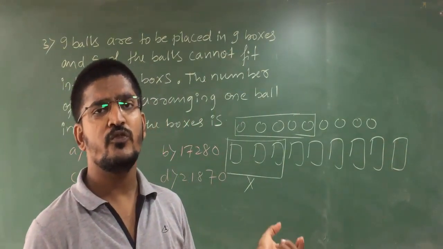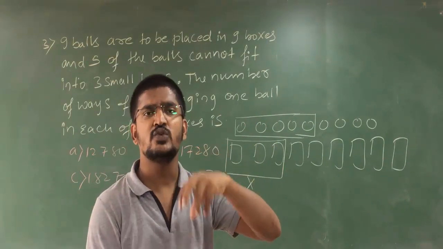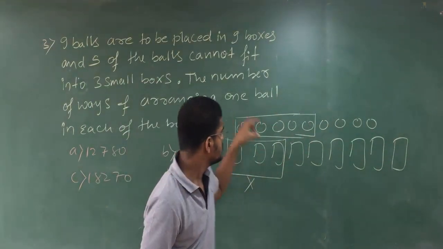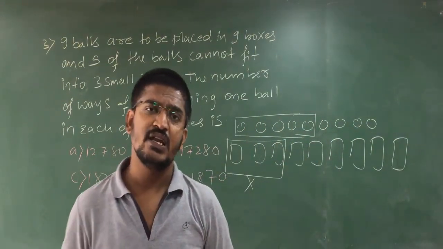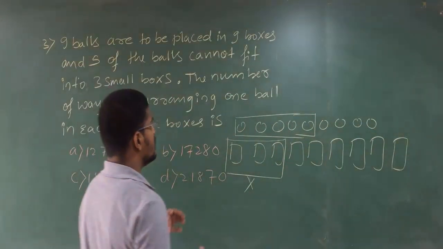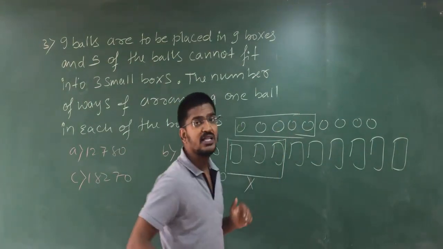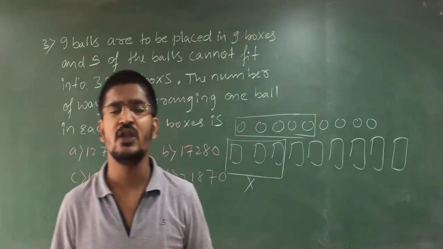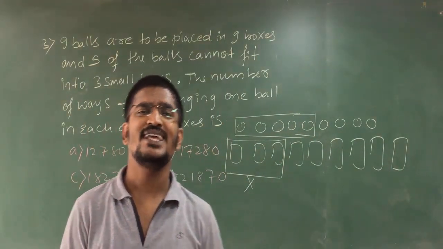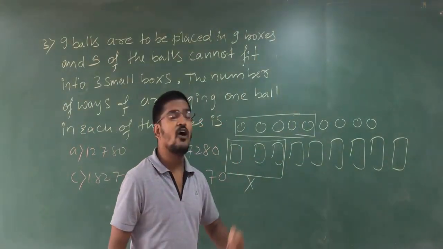They want to fit all 9 balls into the 9 boxes. Clear? But what is the condition here? The condition is that 5 balls cannot fit into 3 boxes.